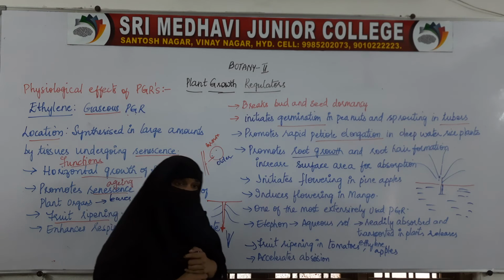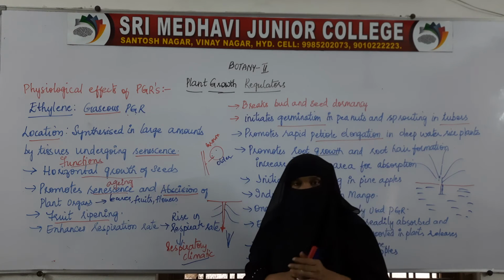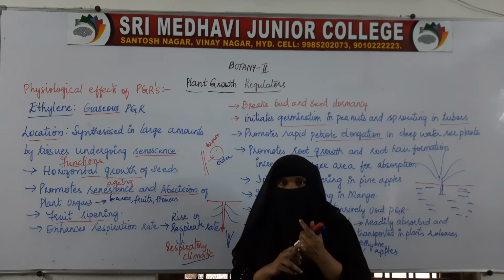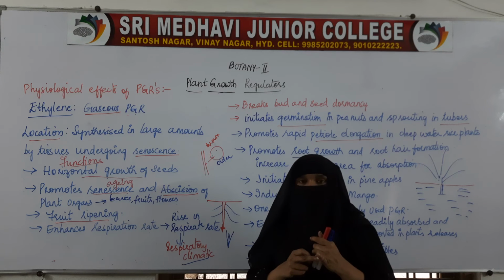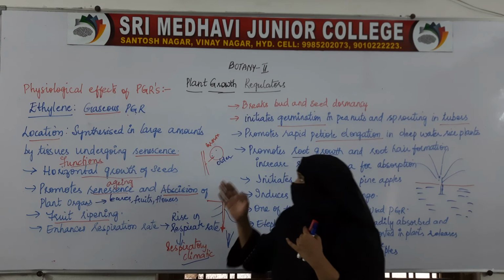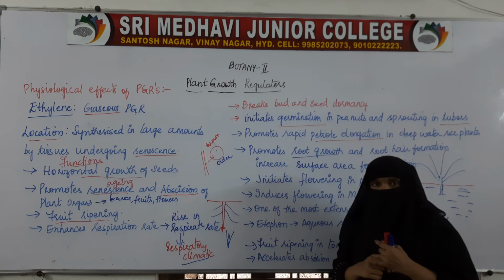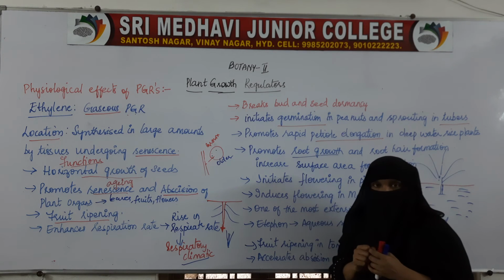As this ethylene is performing so many functions, it is helping in ripening of fruits, in senescence and abscission of plant parts, it is helpful in breaking the dormancy of buds and seeds, and it also helps in root growth and root hair formation.